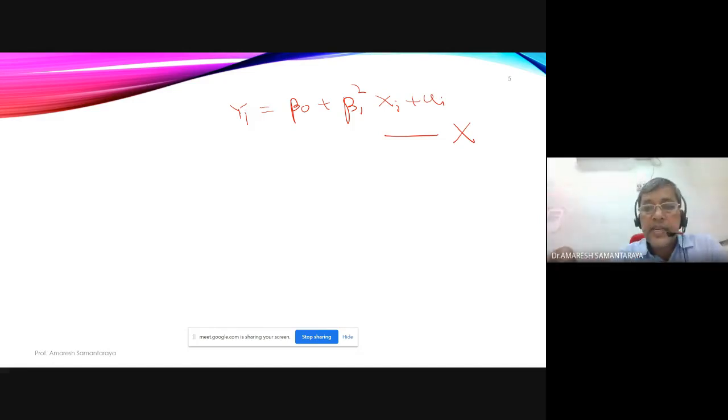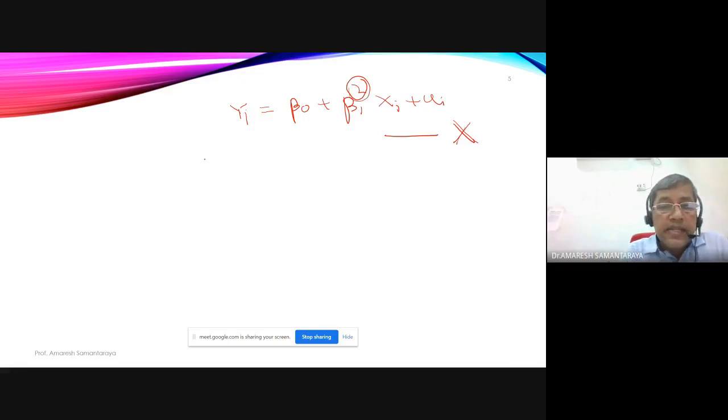Why? Beta 1's power is 2 rather than 1, so it is no more a linear model. It has to be linear in parameters. That means the power of beta 0 has to be 1 as well, and the power of beta 1 has to be 1. Here it is not, because the power of beta 1 is 2. So the first assumption is violated.